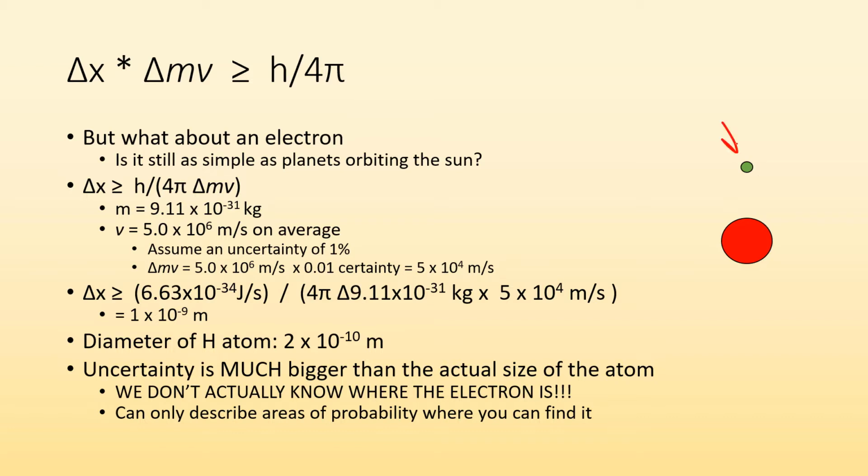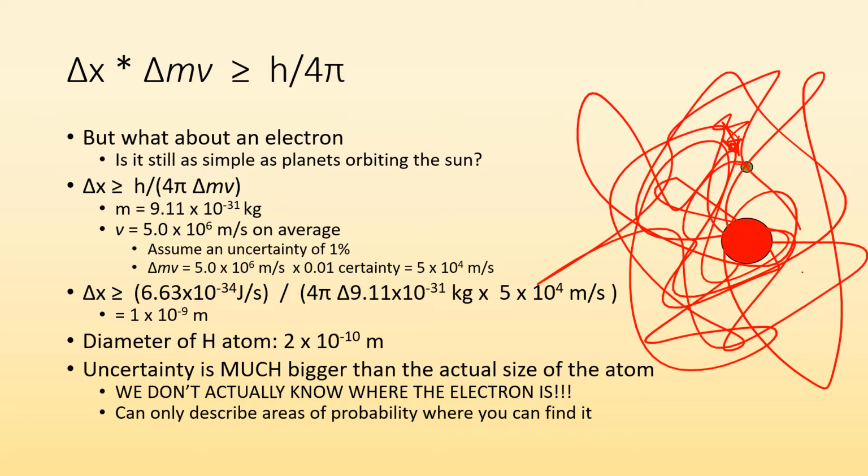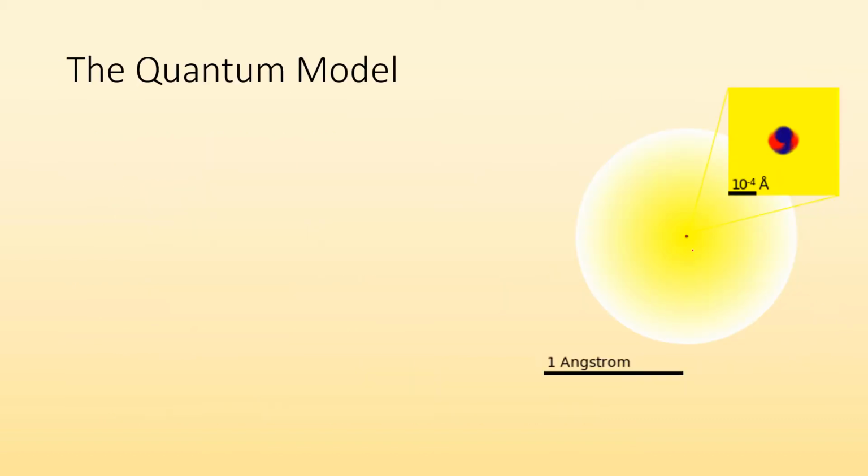You know, being like, oh, hey, I found it. Like, where's Waldo? I found it. It's right there. No, this electron is all over the place. And we can't actually know with any real certainty where it is. But we can describe where it probably is, like an area where you would find it. And that's where the quantum model comes into play, or the electron cloud model.